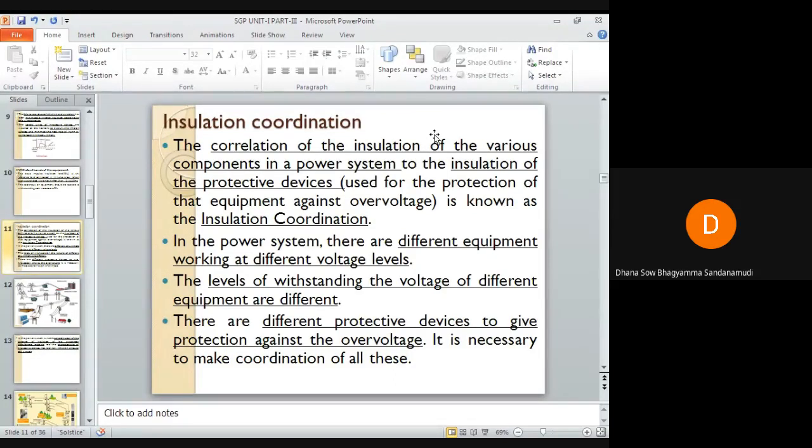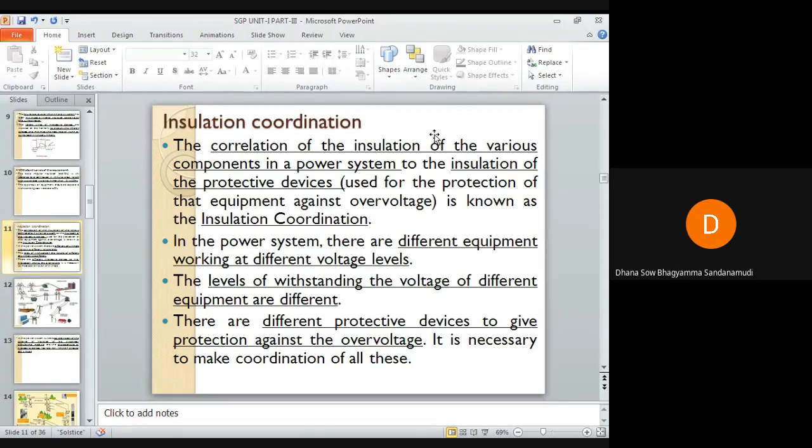Depending on the type of the device and the machine, the operations vary, and each and every equipment is provided with proper insulation. Depending on its rating, the insulation levels will vary, and each equipment will have its own withstand level against the over voltages. It means whatever insulation is provided will primarily protect the equipment from the fault.